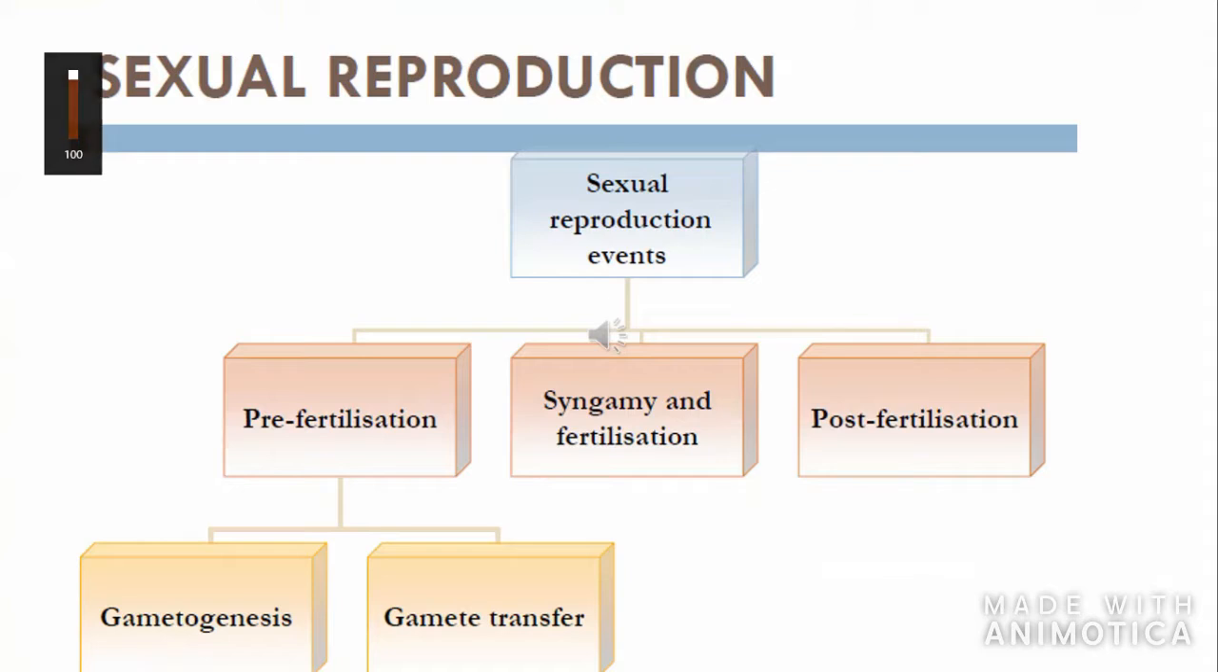We have already learned about modes of asexual reproduction and the three phases of life in sexually reproducing organisms. Today, we are going to start with events in sexual reproduction. There are three events in sexual reproduction: pre-fertilization events, syngamy and fertilization, and post-fertilization events.